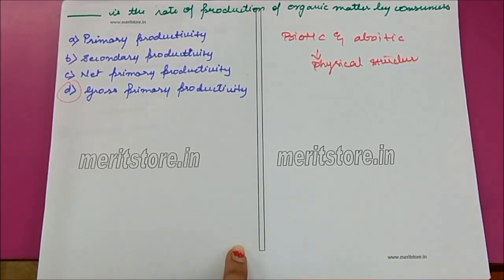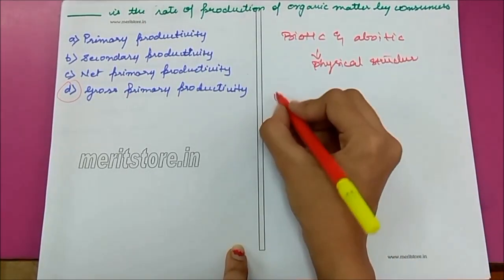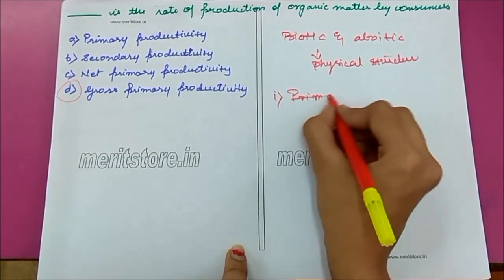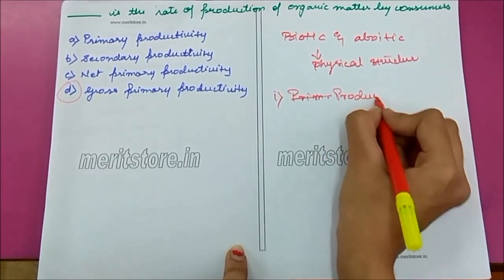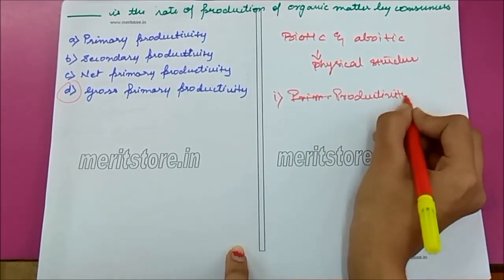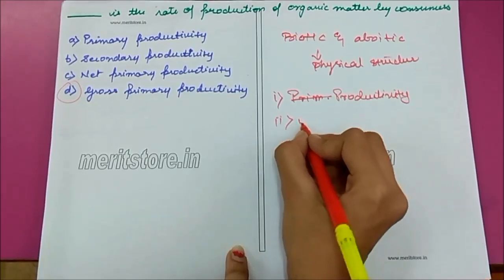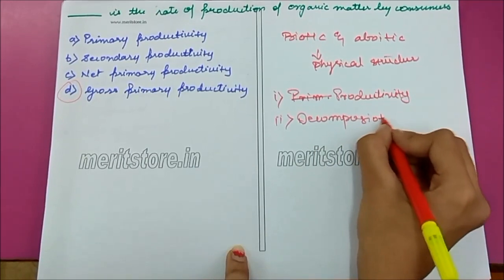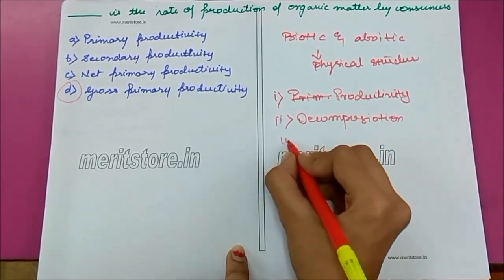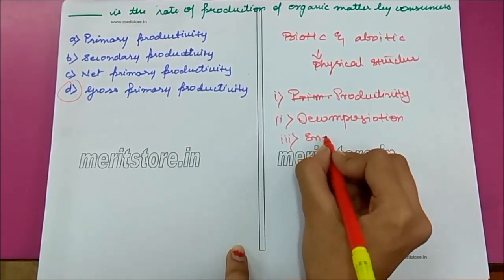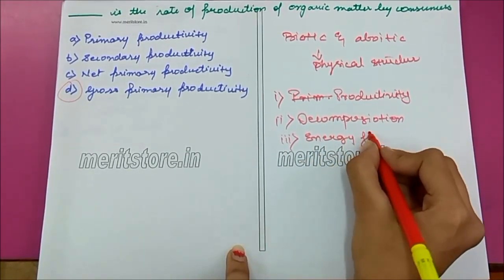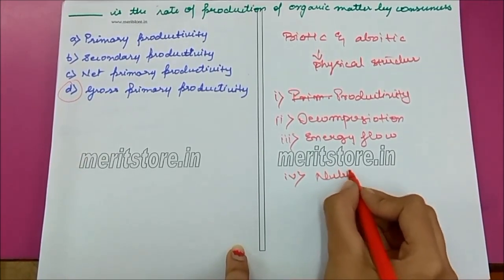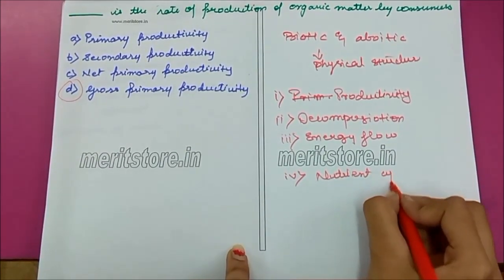4 functional aspects of the ecosystem are: productivity, decomposition, energy flow, and nutrient cycling.